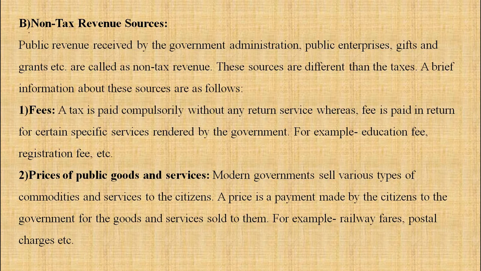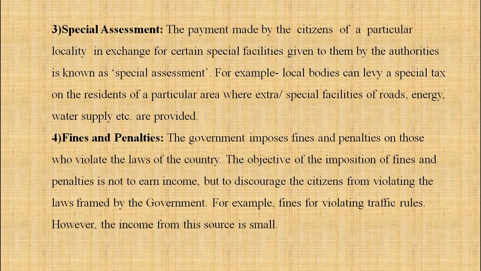Second, prices of public goods and services. Modern governments sell various types of commodities and services to the citizens. A price is a payment made by the citizen to the government for goods and services sold to them. For example, railway fares, postal charges, or water charges, electricity charges. This is the money that we are giving to the government. So that becomes a source of revenue for the government.